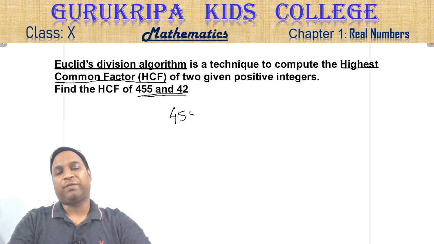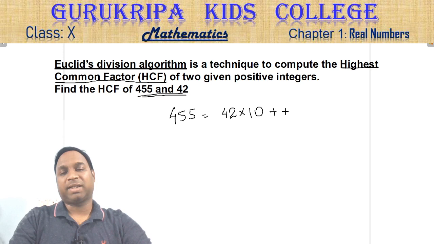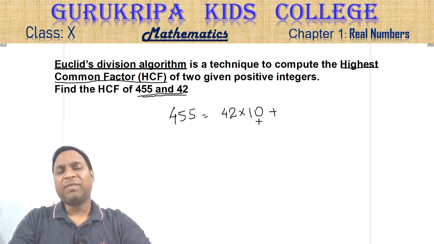So what do we do? We write 455 as 42 into 10 plus what can we write here? What will be the remainder? 35.